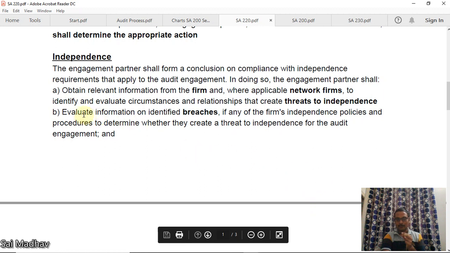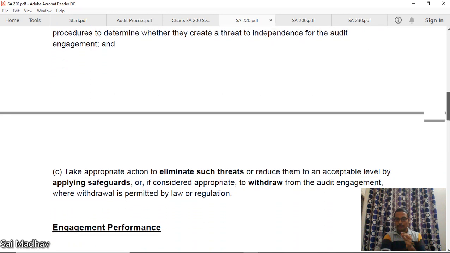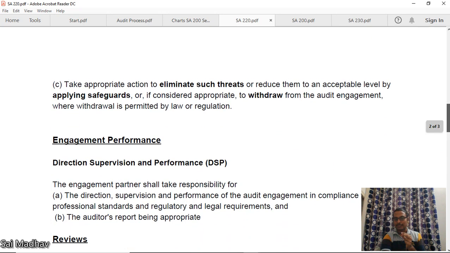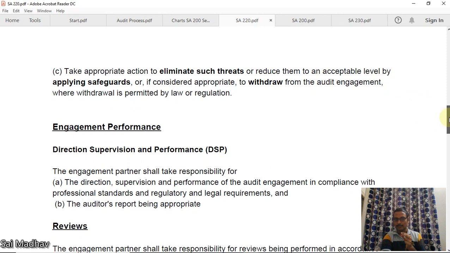Okay, evaluate information on identified breaches, if any, of the firm's independence policies and procedures to determine whether they create a threat to independence for the audit engagement. Okay, now take appropriate actions to eliminate such threats and apply safeguards. If you cannot do all of this, you should withdraw from the audit engagement. Okay, this is to be done by engagement partner.